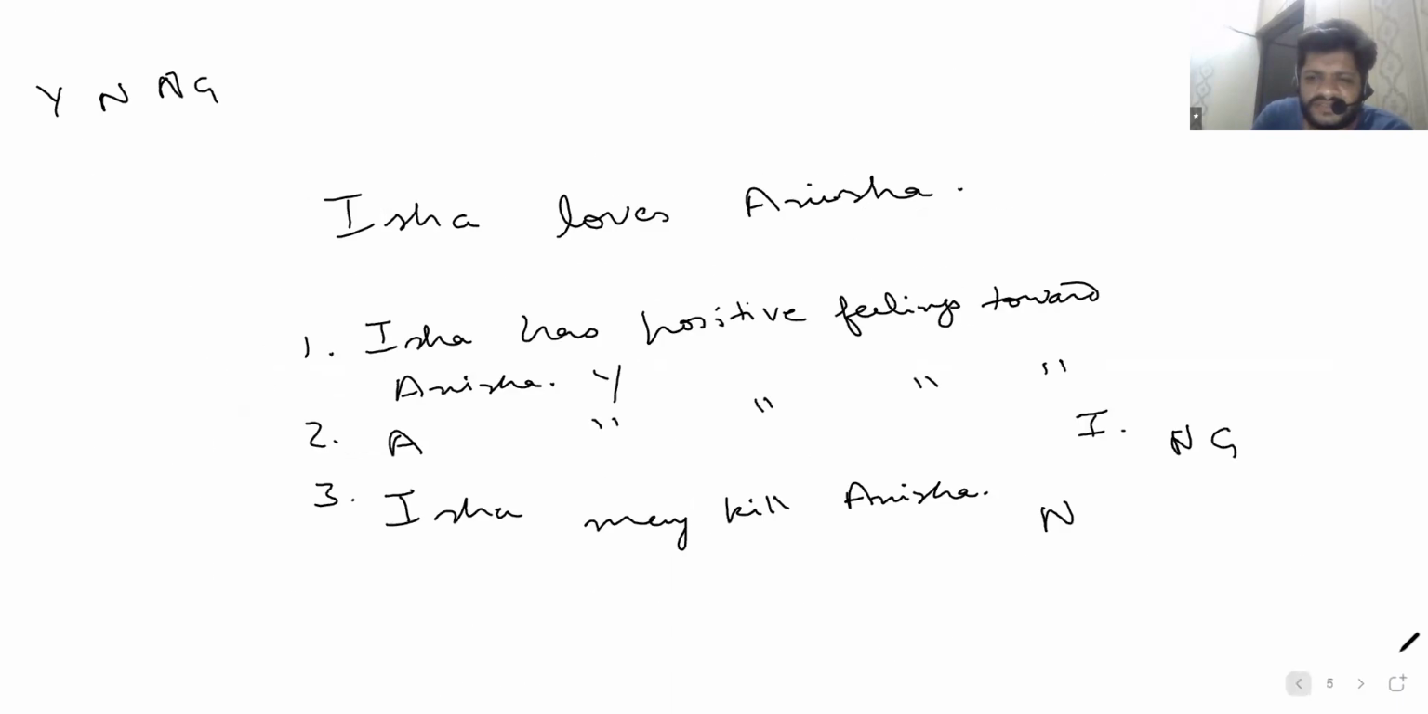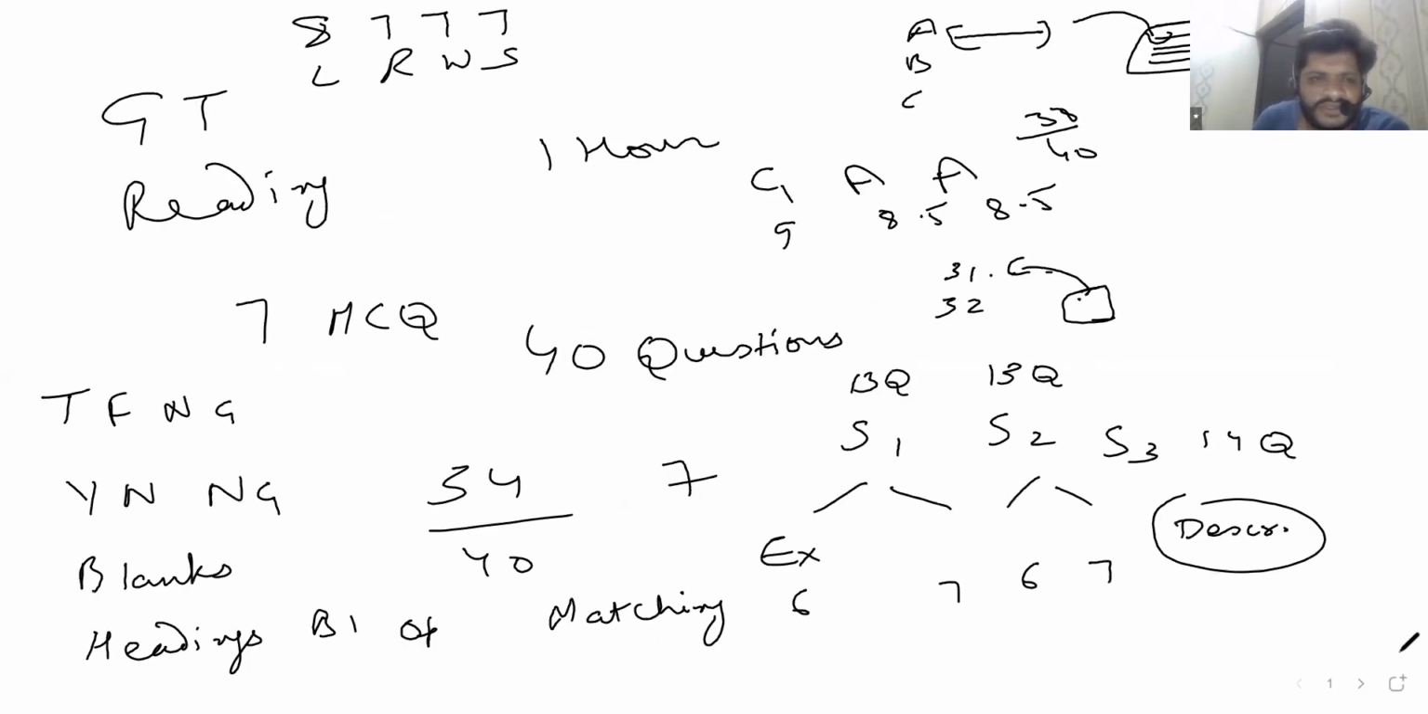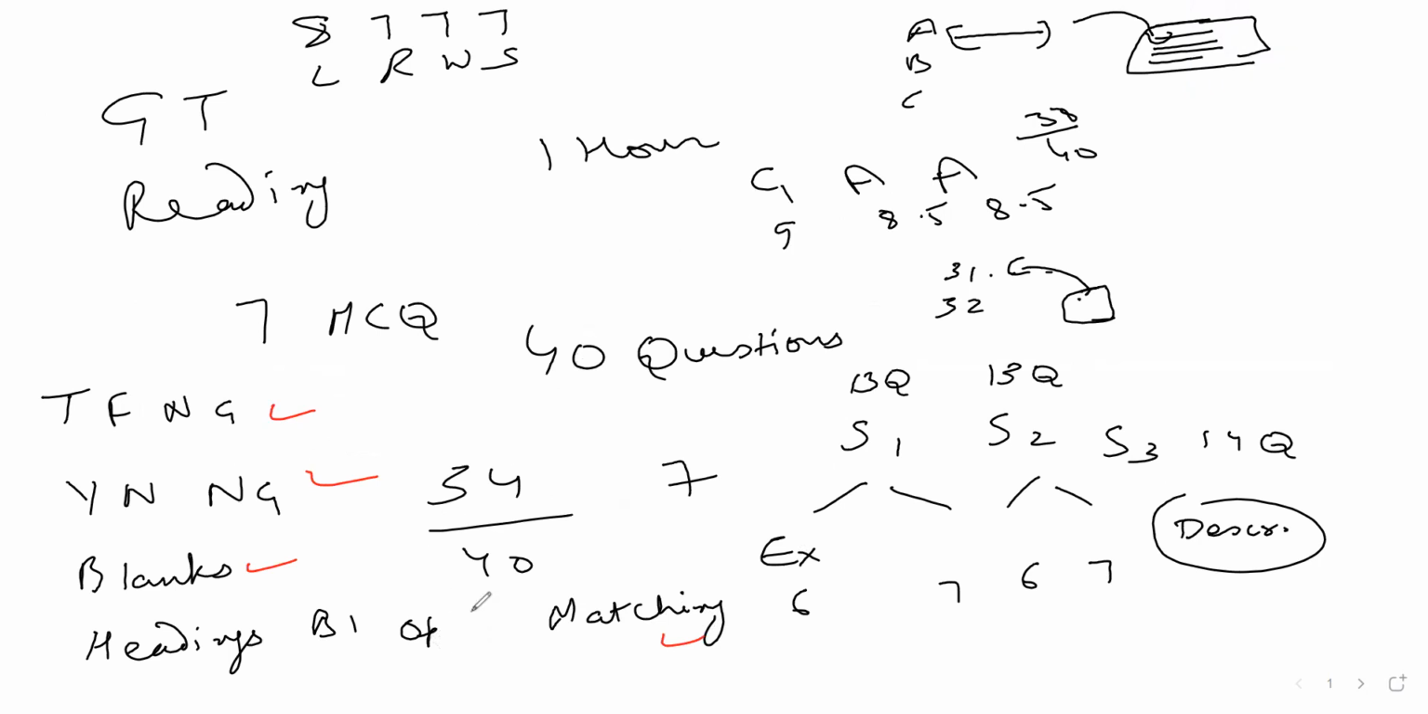So let's see how much we have done. So we're done with true, false, not given. We have done yes, no, not given. We've done blanks. We've done matching. So headings and options. I know that is, I think, the most hated category, and I want to do it at the end. Hated not by you, but generally.